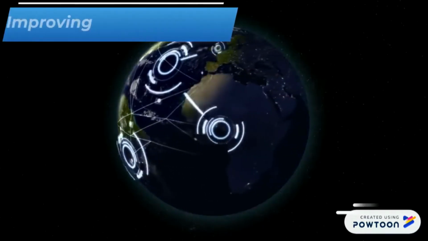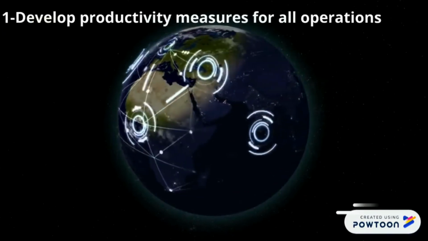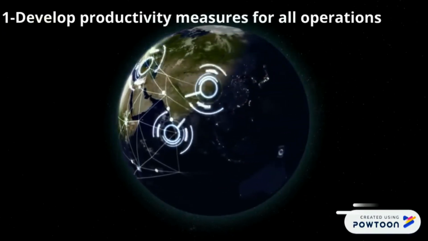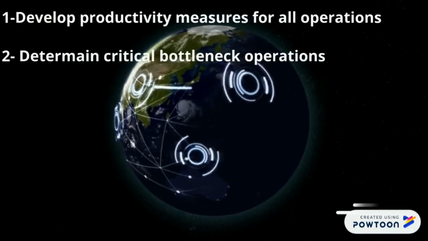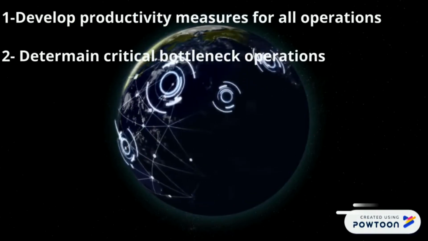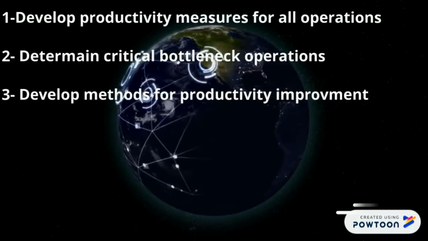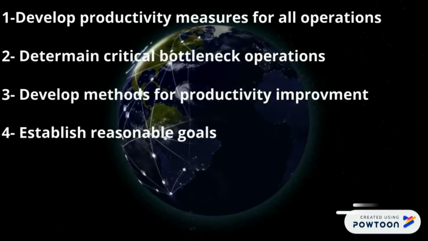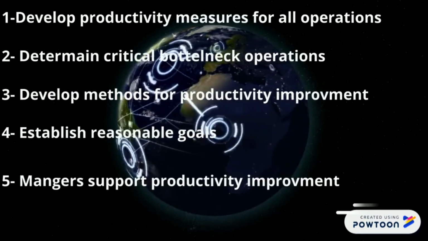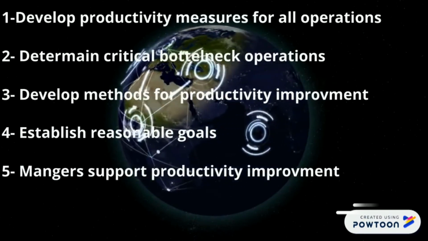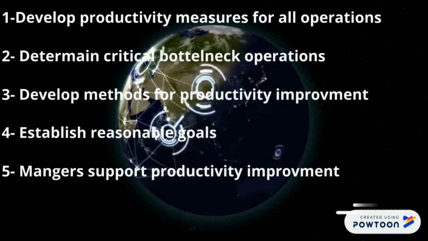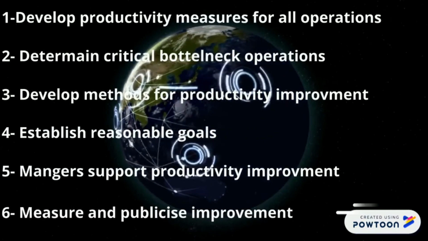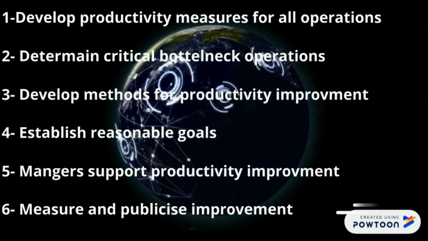Improving productivity. Number 1, develop productivity measures for all operations. Number 2, determine critical bottleneck operations. Number 3, develop methods for productivity improvement. Number 4, establish reasonable goals. Number 5, make it clear that management supports and encourages productivity improvement. Number 6, measure and publicize improvements.